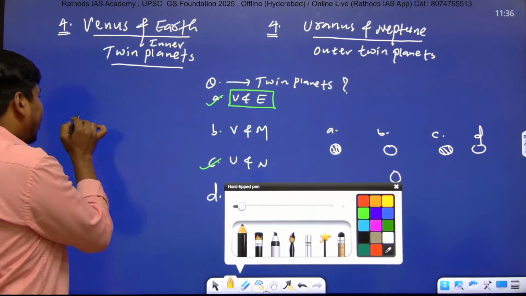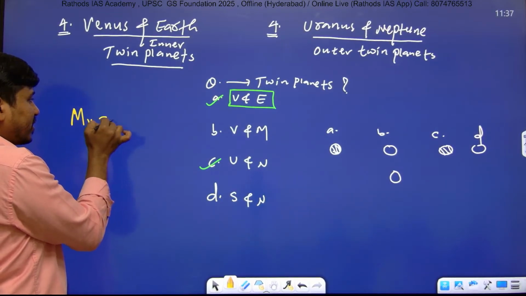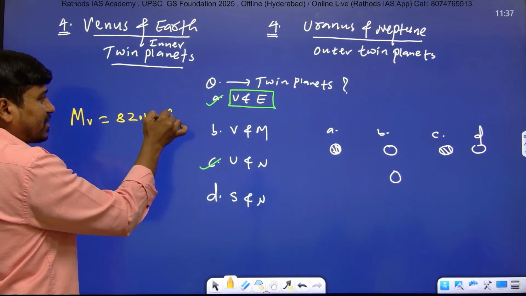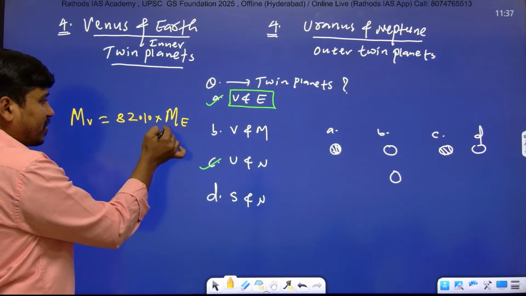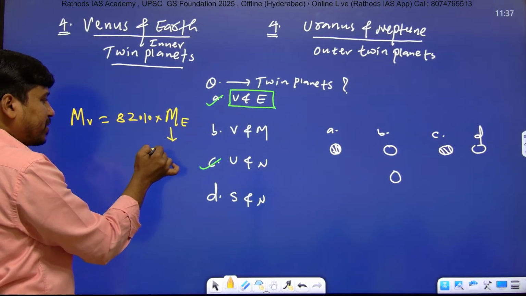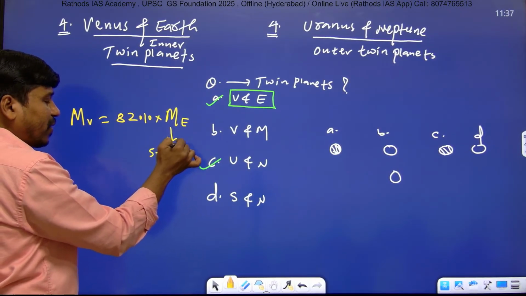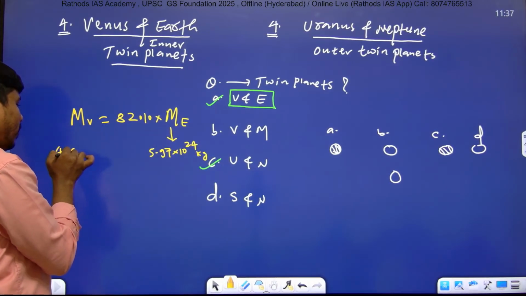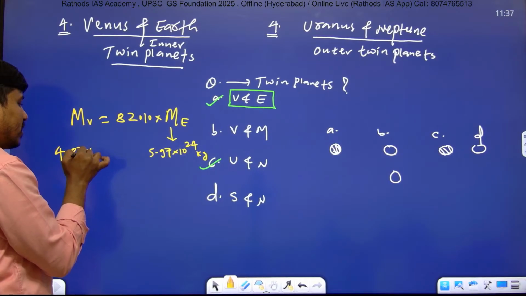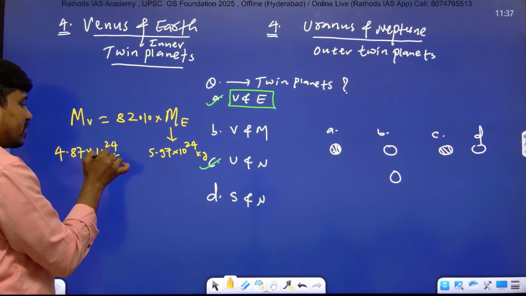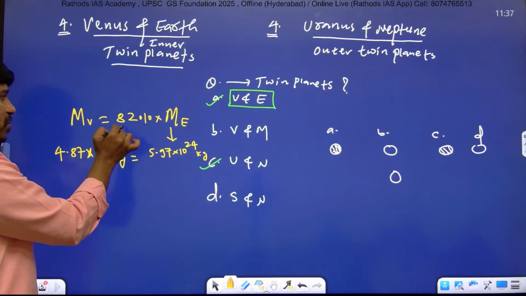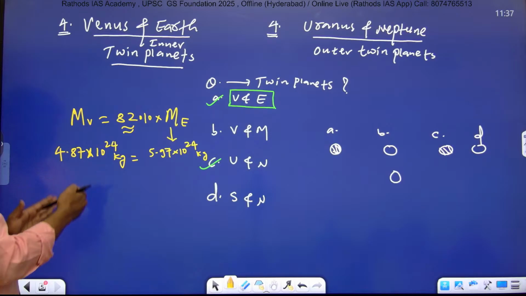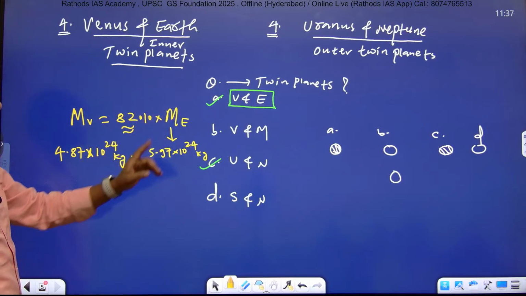So here the mass of Venus is 82% of the mass of Earth. The mass of Earth is 5.97 into 10 to the power of 24 kg, and the mass of Venus is 4.87 into 10 to the power of 24 kg. So there is more similarity: 82% is the match. The mass of Venus is 82% of the mass of the Earth.